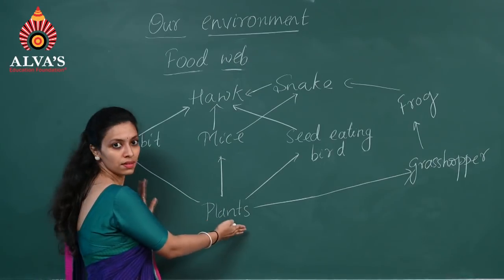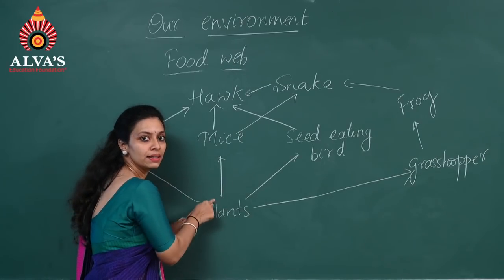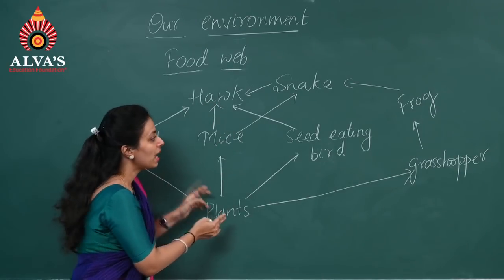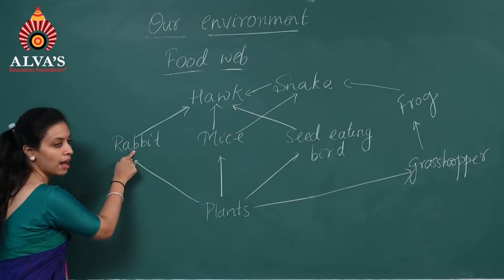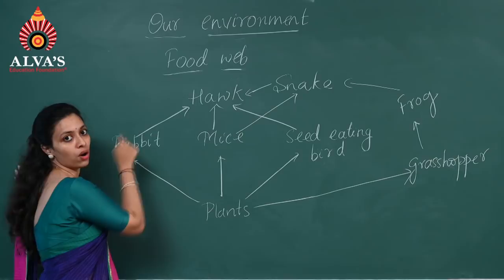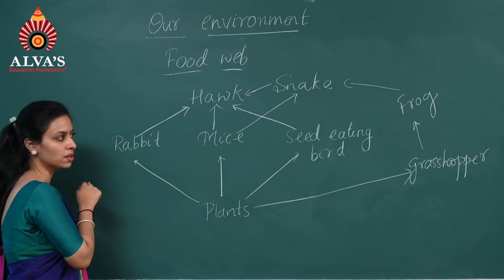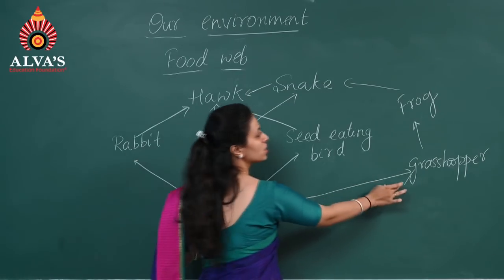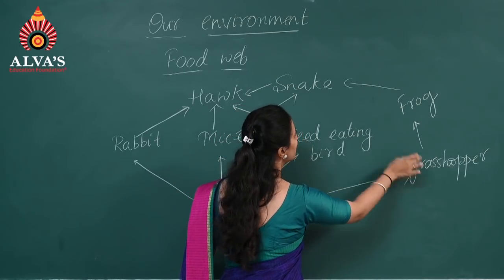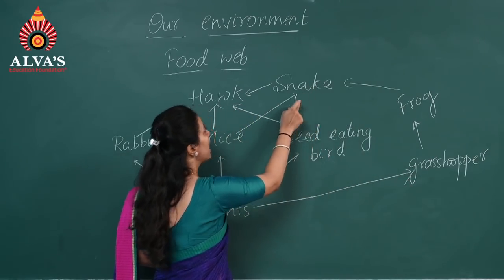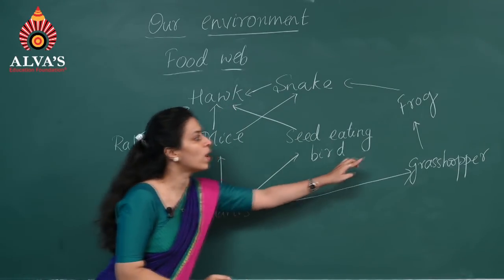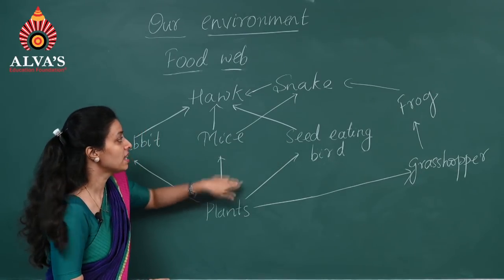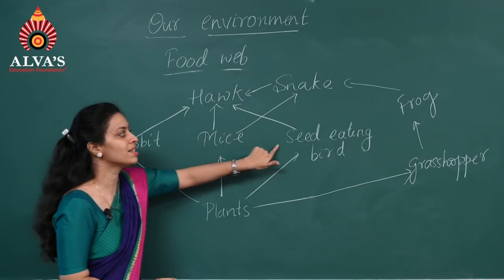Now see here, there are plants and mice will eat these plants and later it will be eaten by the hawk. So there is one food chain present over here. And again you can see one more food chain, that is rabbit eats the plants and later it is eaten by the hawk. Now I'll show you one more food chain, that is plants. Grasshopper feeds on these plants and later frog is going to eat this grasshopper, and frog is eaten by the snake and snake is eaten by the hawk. This is one more food chain. And there is one more, seed eating bird. This will eat the plants and later it is eaten by the hawk. So this is one more food chain.